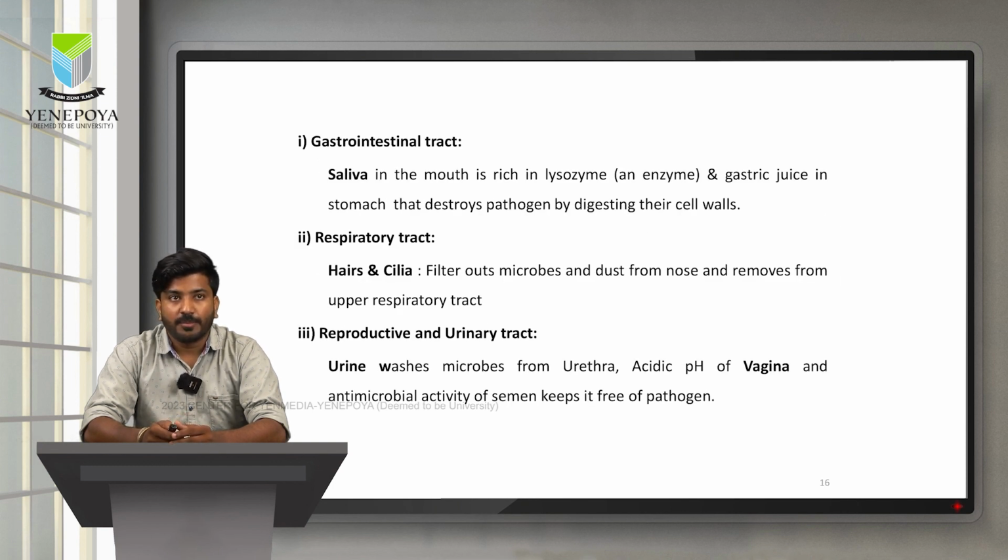Some of the examples have been put up here. We have the gastrointestinal tract where we have saliva in the mouth which is rich in lysozymes, an enzyme, and also we have gastric juice. Both of them are potentially harmful for the microorganisms. Moving on to the respiratory tract, again here we have the mucous linings and also we have hairs and cilia which filter out most of the microbes and dust from the upper respiratory tract. Moving on to the reproductive and urinary tract, urine washes off microbes from the urethra. Acidic pH of the vagina and antimicrobial activity of the semen are also very harmful for the pathogen, which provides a type of innate immunity in our body.